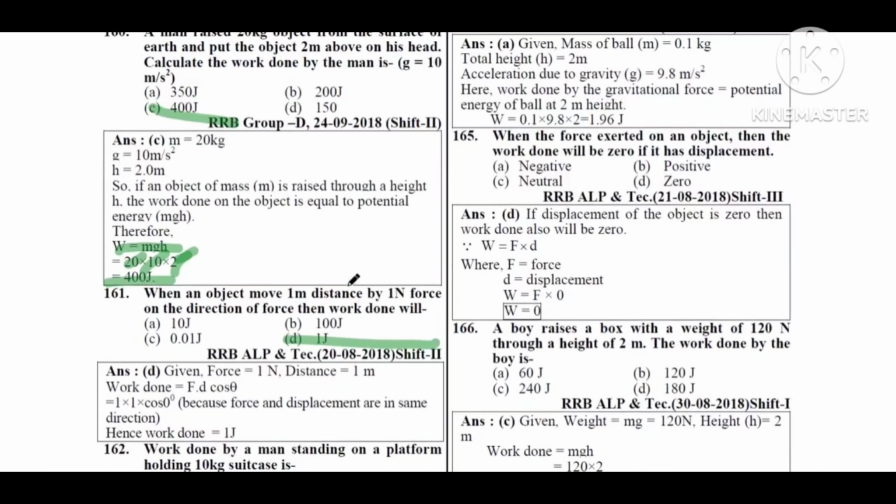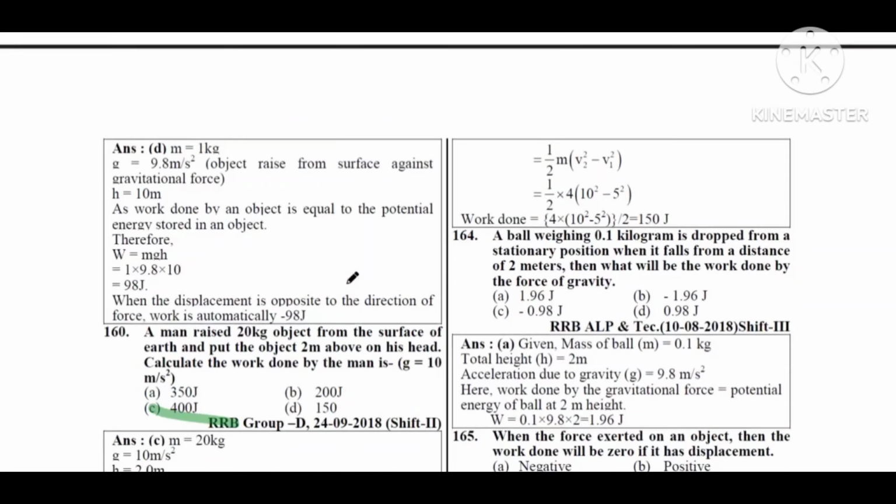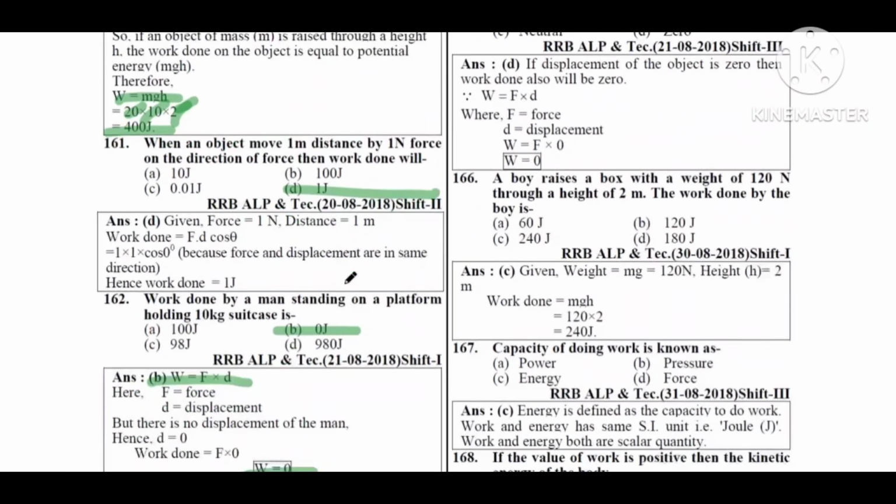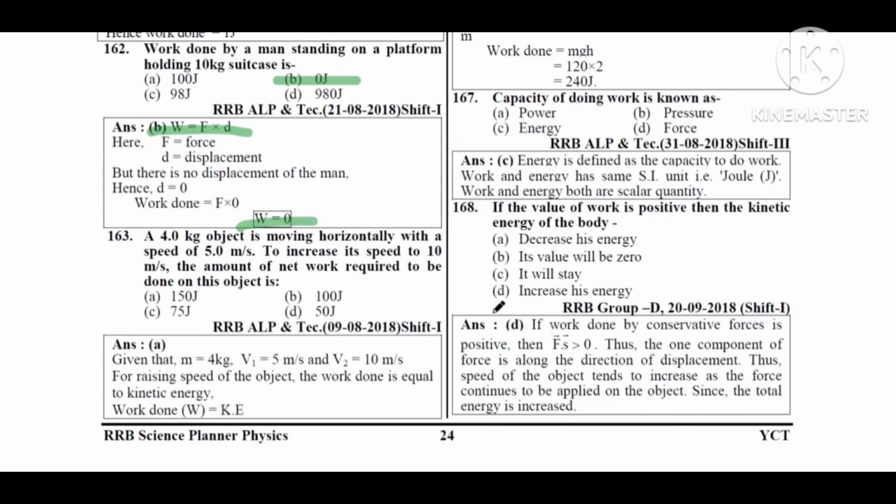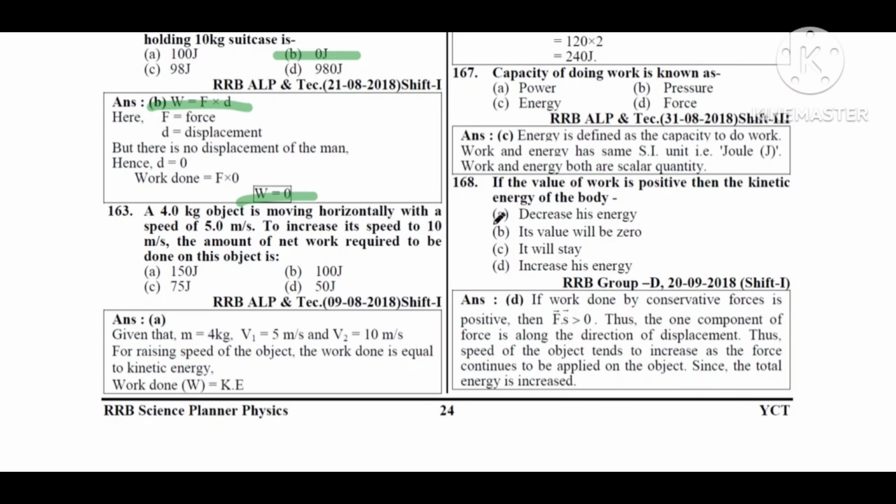Next ನೋಡಿ ನಾವು RRB ಗ್ರೂಪ್ ಡಿ ಗೆ ಕೇಳುವಂತ ಪ್ರಶ್ನೆಗಳನ್ನು ಮಾತ್ರ ನಾವು ನೋಡ್ತಾ ಹೋದ್ರೆ, if the value of work is positive, then the kinetic energy of the body. Option A decreases energy. Option B its value will be 0. Option C it will stay. Option D increases energy. Option D increases energy.